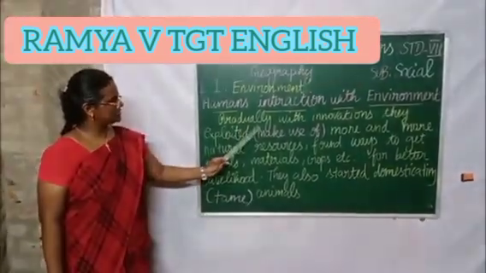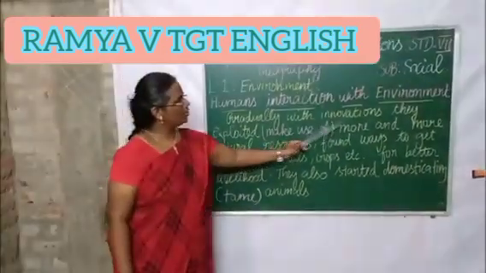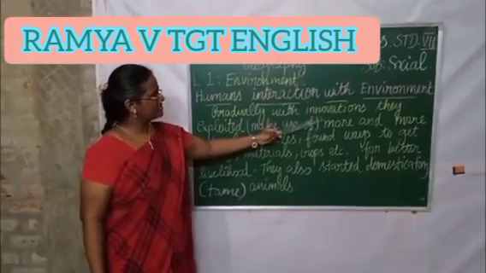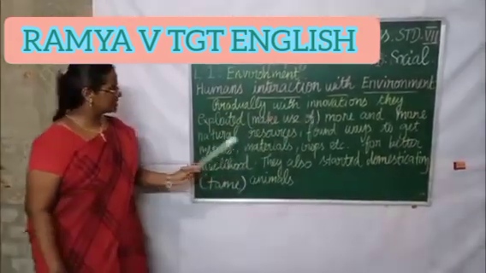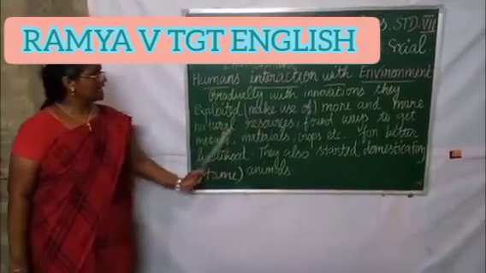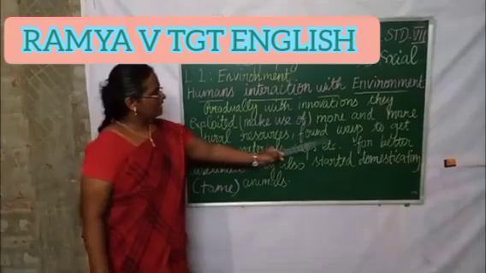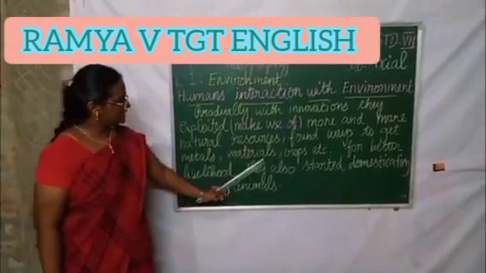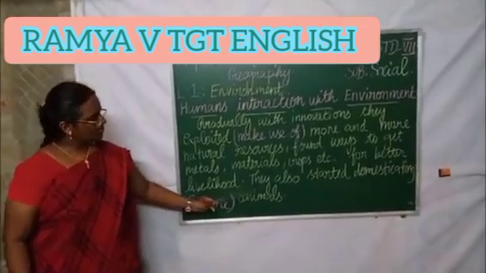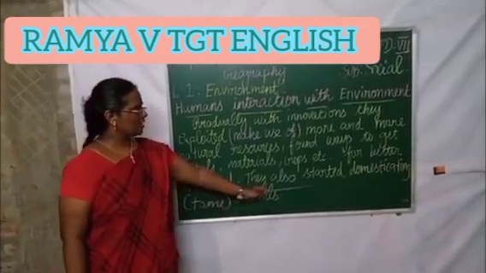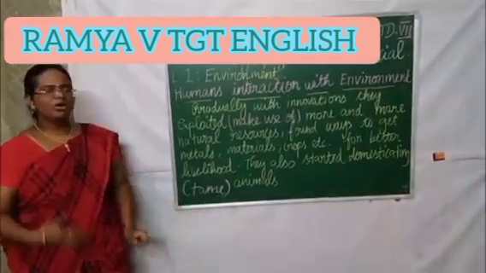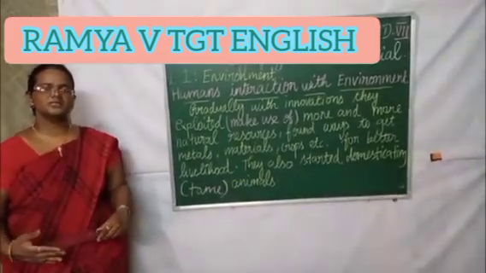Here gradually means slowly. Innovations means transformation. So slowly with transformations, human beings exploited. Exploited means make use of more and more natural resources. Found ways to get metals, materials, crops, etc. for that better livelihood. And also human beings started domesticating. Here domesticating means tame. So they also started taming the animals.